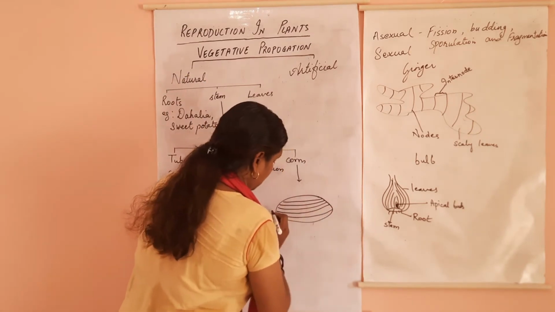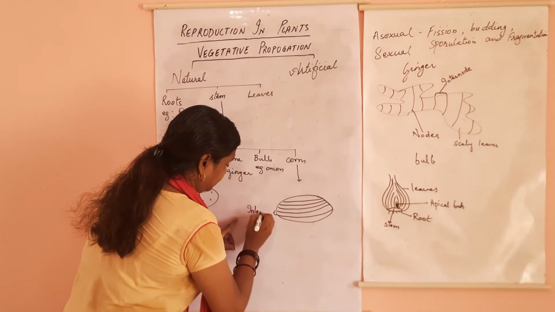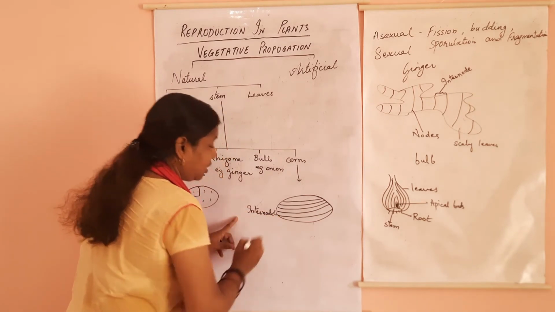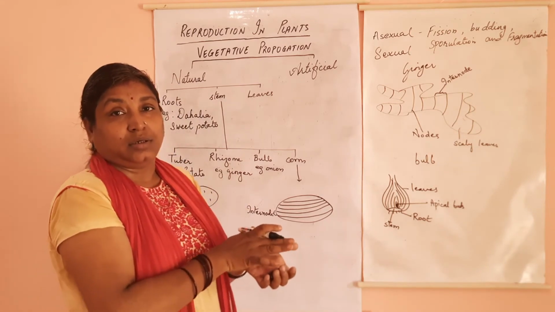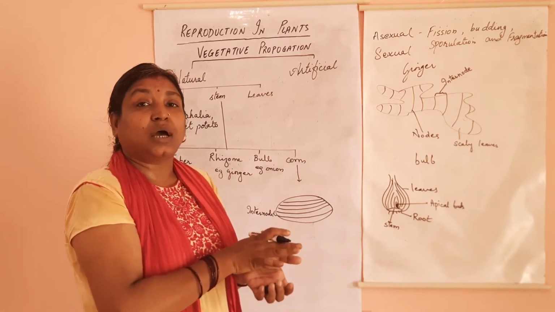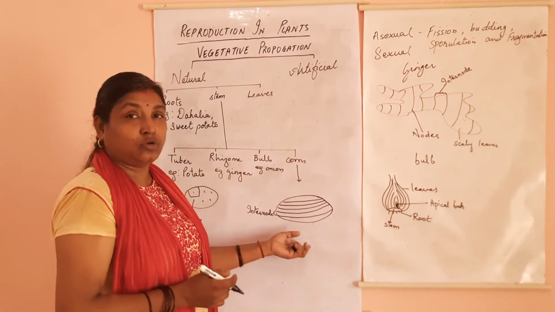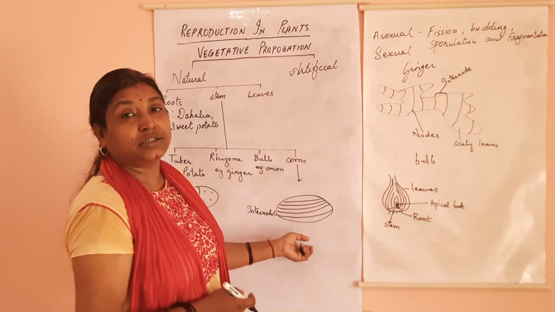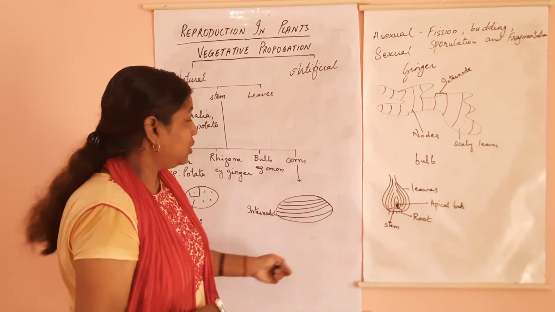So this is your internode. Highly condensed internode. They are flat. Corms are flat underground stems. Again they store food, and then in the next season they will give rise to new plants.